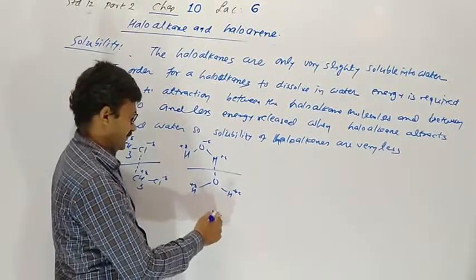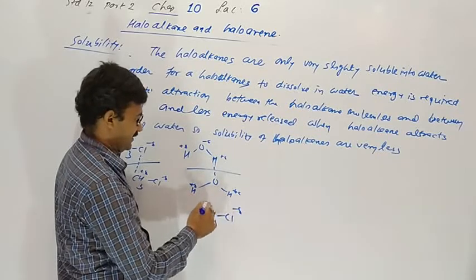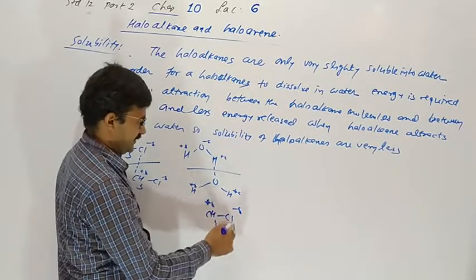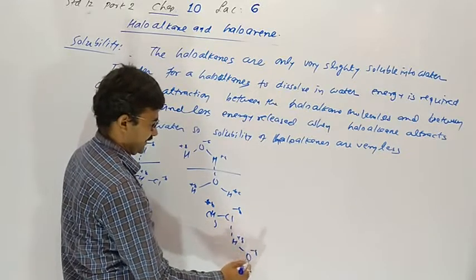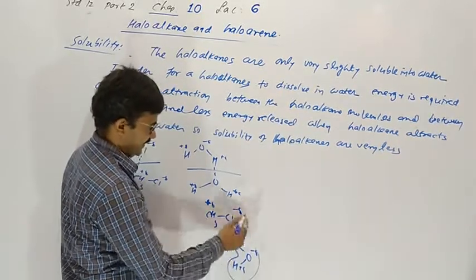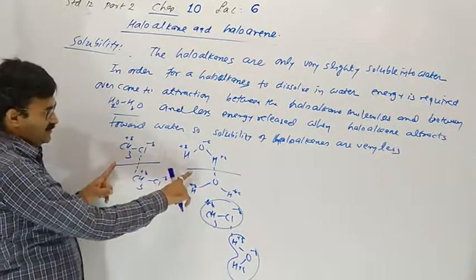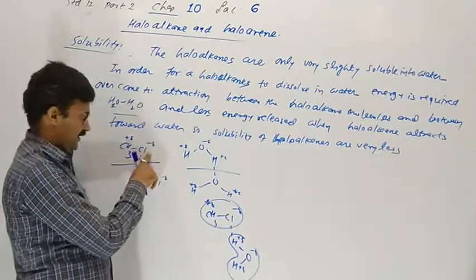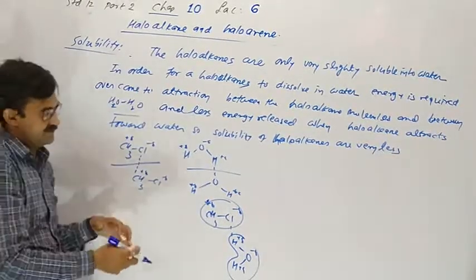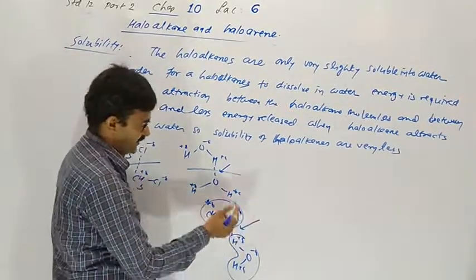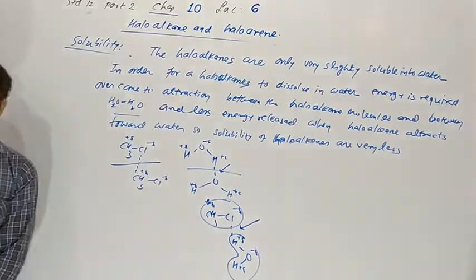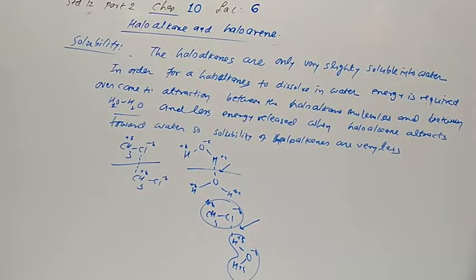Then after new attraction occurs between water and haloalkane. But this attraction is very less than these two. The attraction between haloalkane and water is not as strong as hydrogen bonding. So solubility is very less.